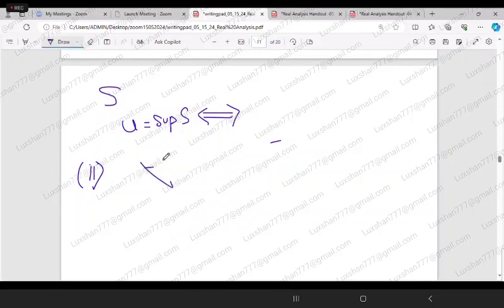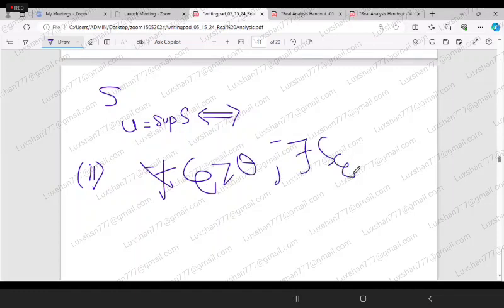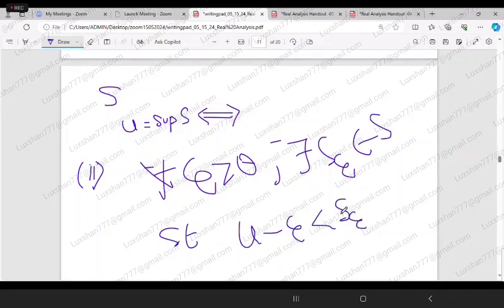So we are saying that for all epsilon greater than 0, there exists s epsilon belonging to capital S such that U minus epsilon is less than s epsilon.